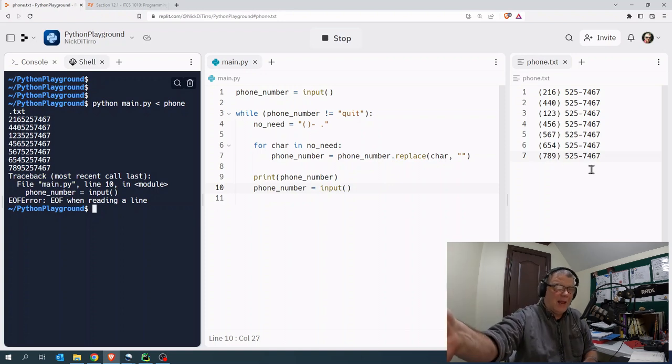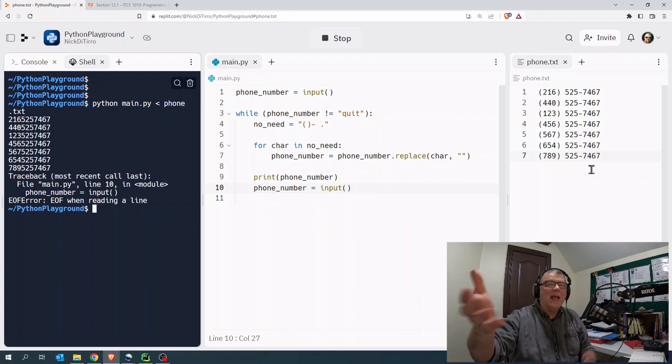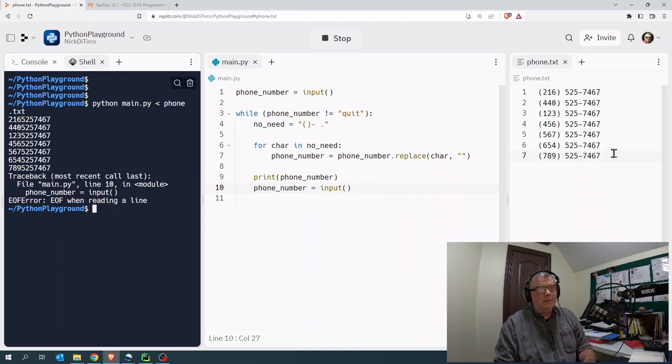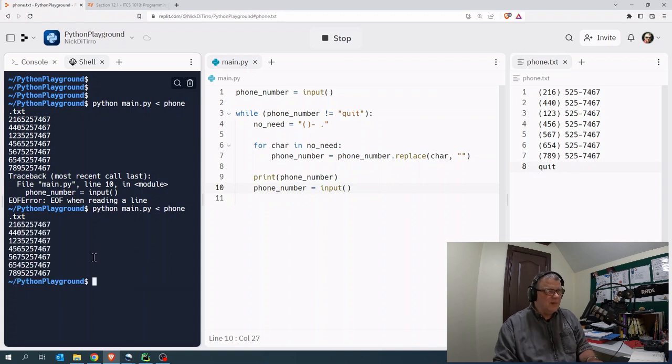It went out for that 8th phone number, and that 8th phone number didn't exist. It reached the end of the file, and it was still trying to do stuff with the end of the file. What do I need to do? Well, I have to put a quit here, right? Now let's run it again. And you can see it hit that quit, and then it's gone.